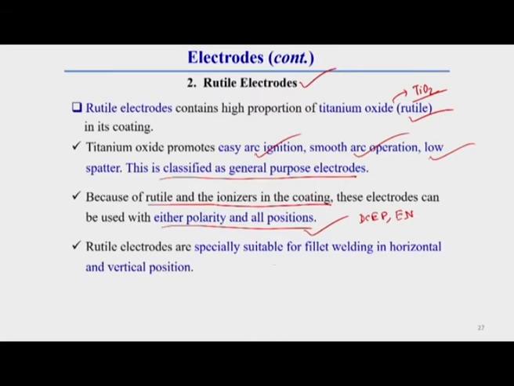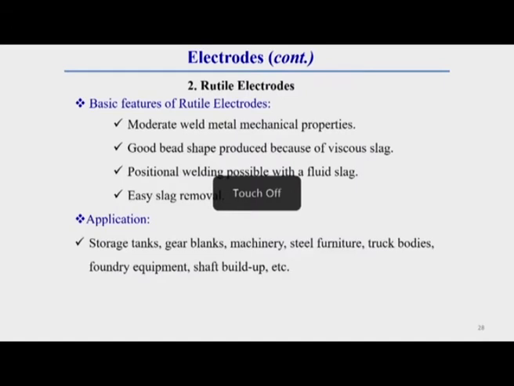The rutile electrode is generally suitable for fillet welding in horizontal and vertical positions. Though it is suitable for all positions, it is more suitable for horizontal as well as vertical fillet welding. This is the basic feature of this rutile electrode. Moderate weld metal mechanical properties can be obtained with this electrode.